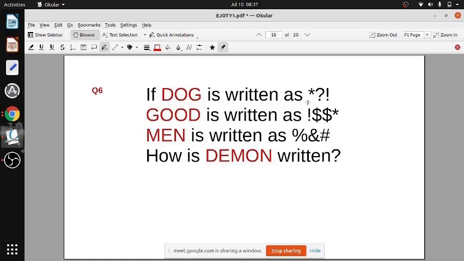So what you do is check for each letter. D. D कहाँ पर है? You got here D and you got here D. Check that D का है ये वाला and यहाँ पर भी है. So you know that D equal to this much. Similarly E. E कहाँ पर है? M E N, the middle letter. So you know that E is this much. So like this you have to check letter by letter. M कहाँ पर है? This is M. You know in this percentage. So position wise, because here you can't take any value. So this is how you do.